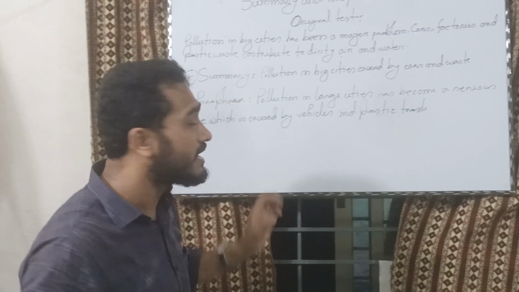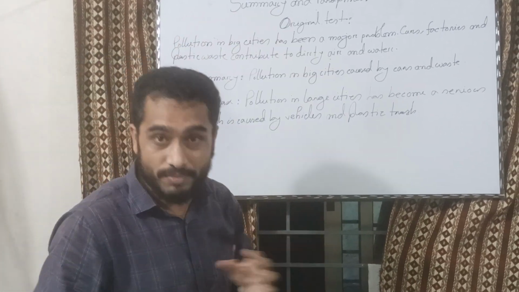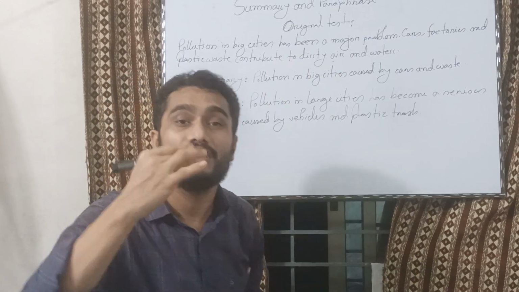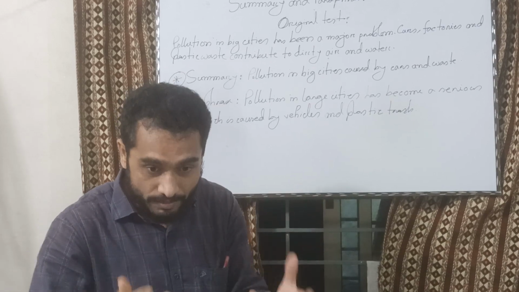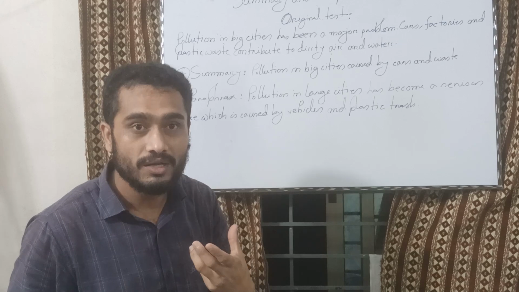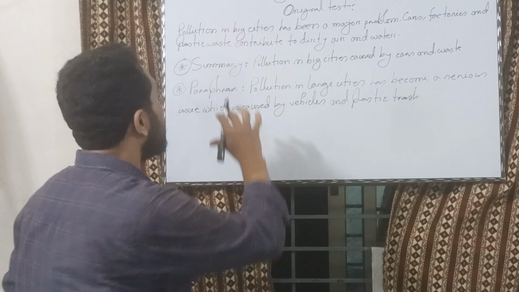I mentioned all the things I found in the original text, but I wrote the same thing using different words, my own words. I didn't change the idea, I changed the words. I chose my words on my own, and then wrote the same ideas in the paraphrase.